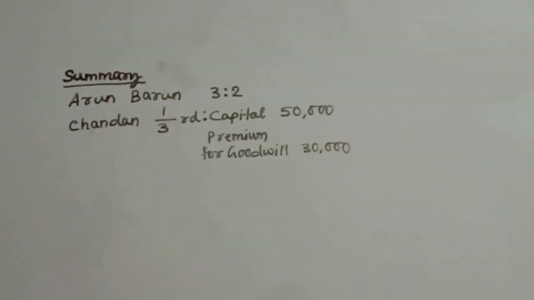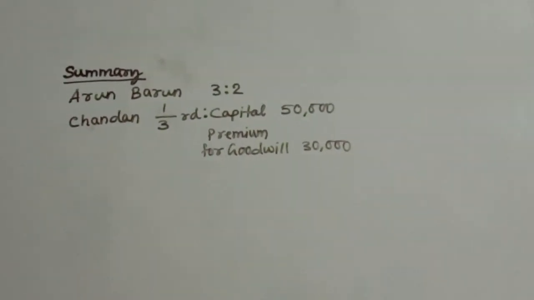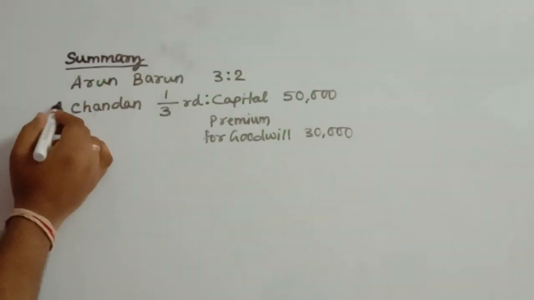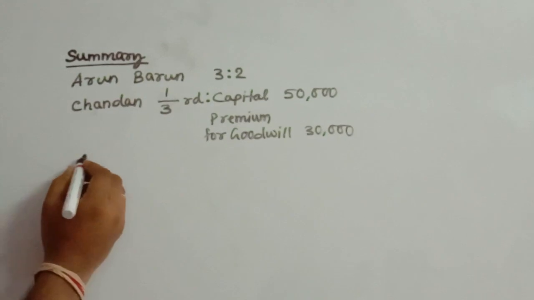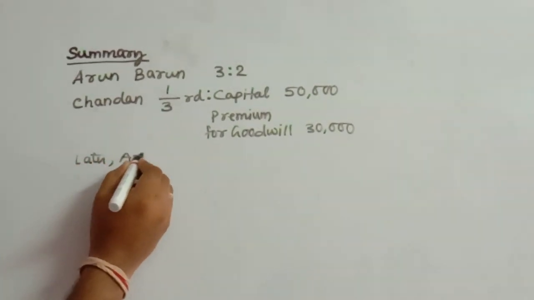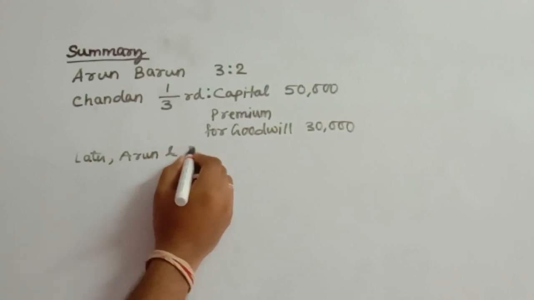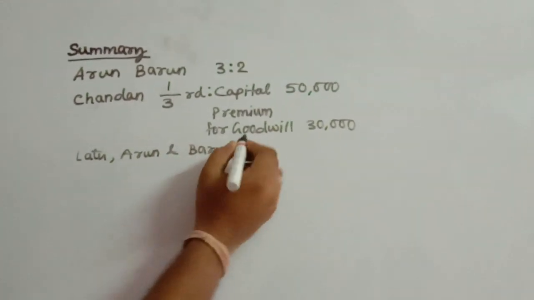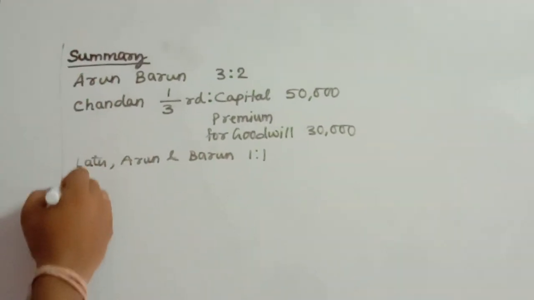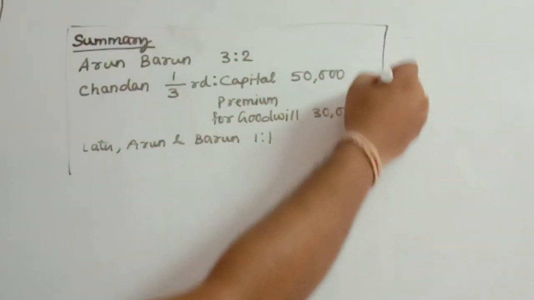This is the information we have at our disposal, and it says that later on, after Chandan's admission into the firm, Arun and Barun will share profits and losses equally, that is in the ratio 1:1. So this is the summary of the question.